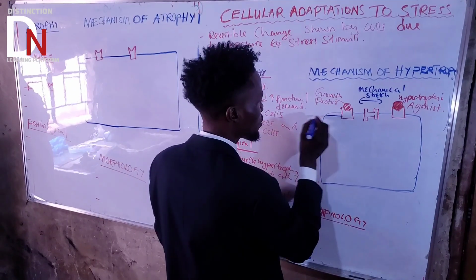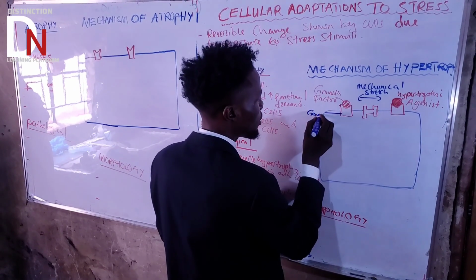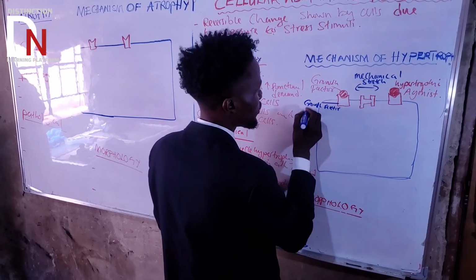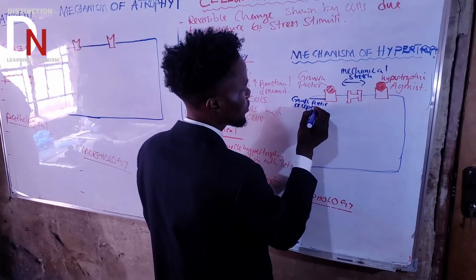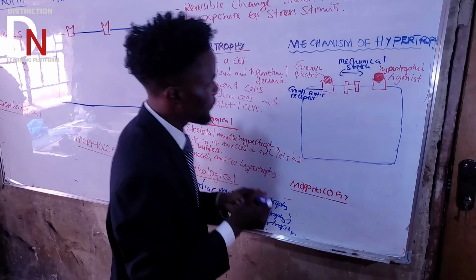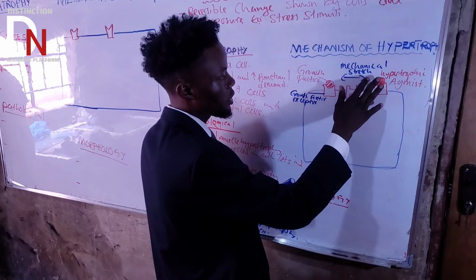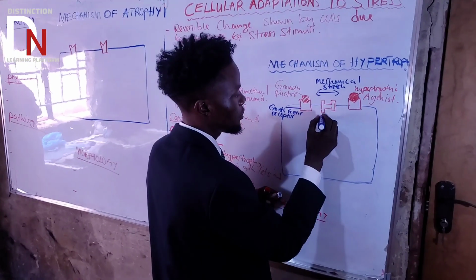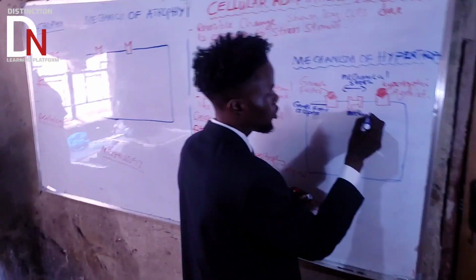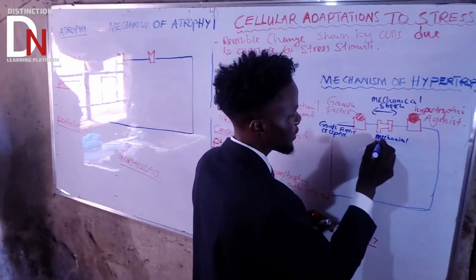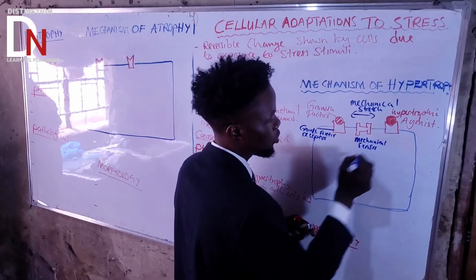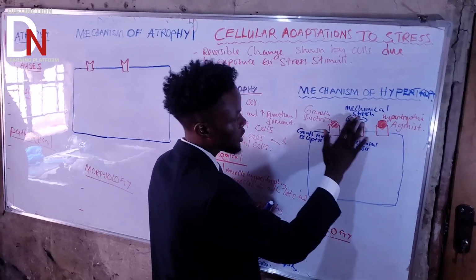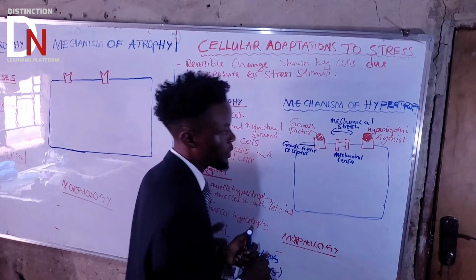So this one is what we call the growth factor receptor. That's the first one. Then mechanical stretch: it will just activate the mechanical sensor. So this one is a mechanical sensor. Basically, if there is a stretch there, it will activate the mechanical sensor.